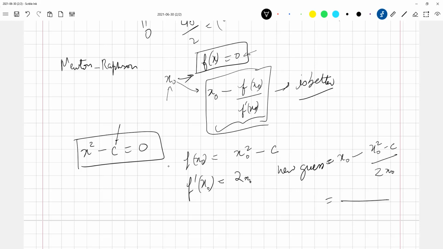So that gives me 2x0 in the denominator, then 2x0 squared minus x0 squared plus c. Is that all right? So your new guess is going to be x0 squared plus c divided by 2x0. Is that okay? Yes, sir. So let us try doing this there.